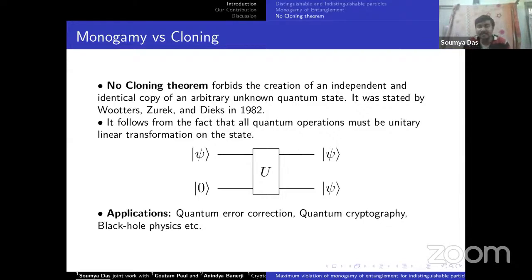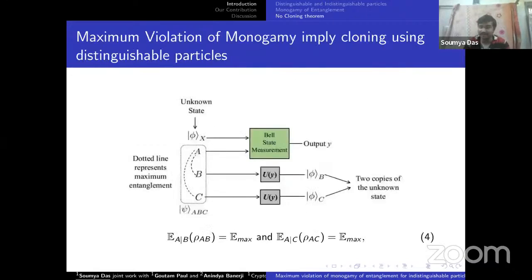Now the question is, is there any connection between quantum cloning and monogamy? Yes. So this is all about why we define the maximum violation of monogamy and what is meant by cloning. So maximum violation of monogamy implies cloning using distinguishable particles. Suppose A and B and A and C are both maximally entangled. Then using this protocol, we can have cloning. How?